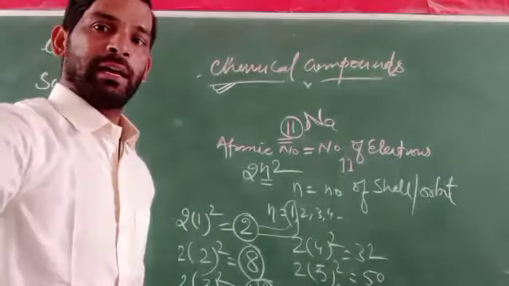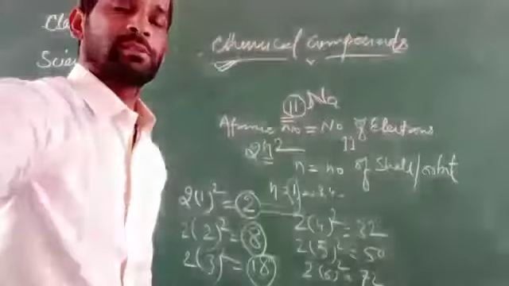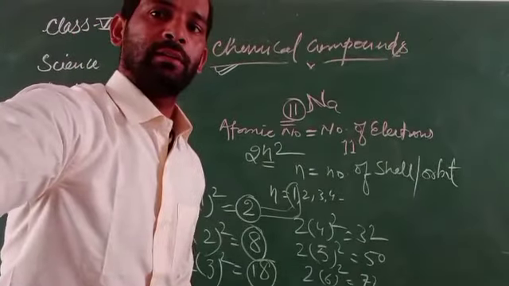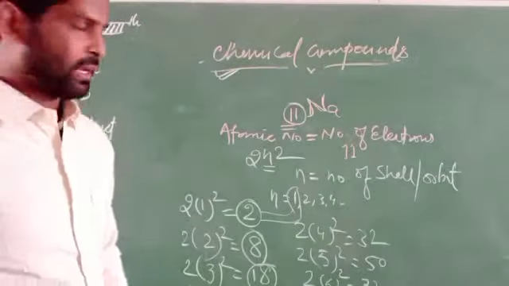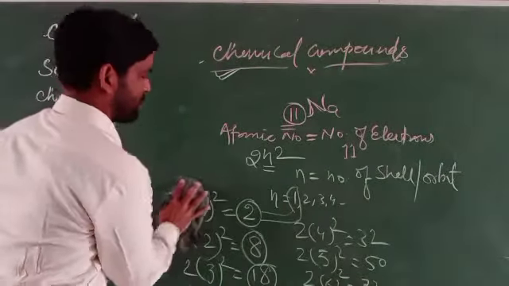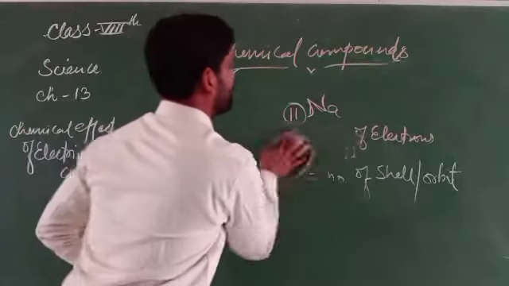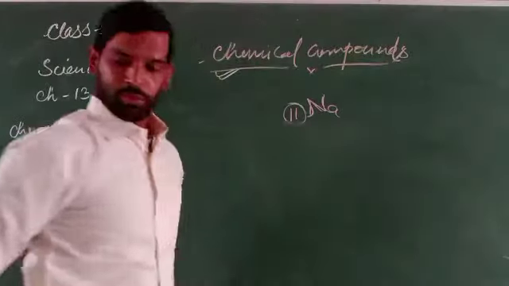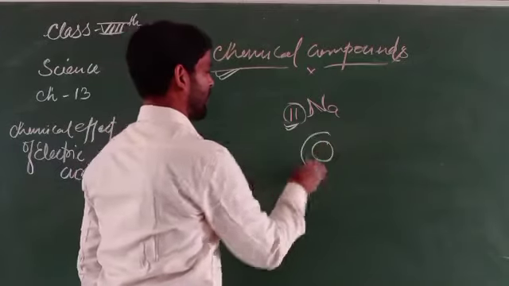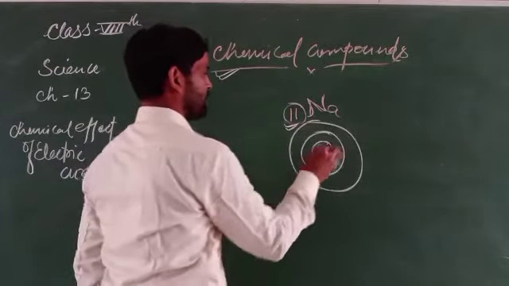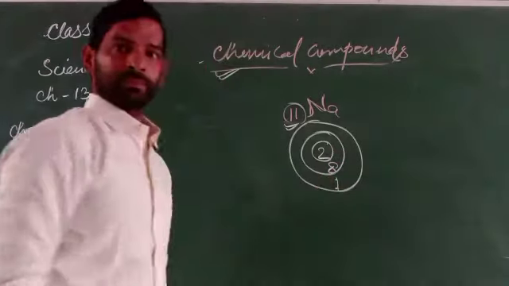So electrons are arranged in such a manner, distributed according to the number of electrons present in the atom. Now in the case of sodium, there are 11 electrons, so they will be distributed as 2, 8, 1, making 11.